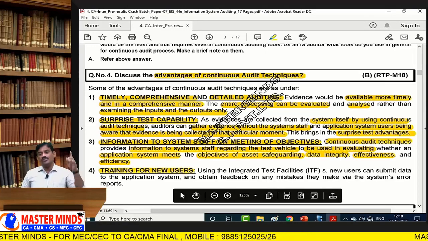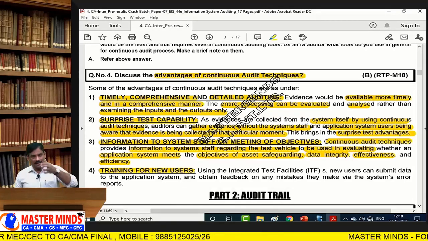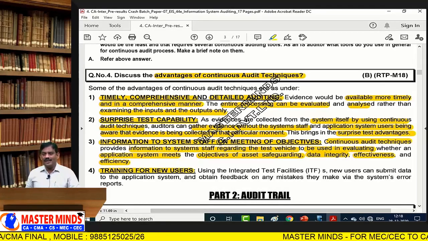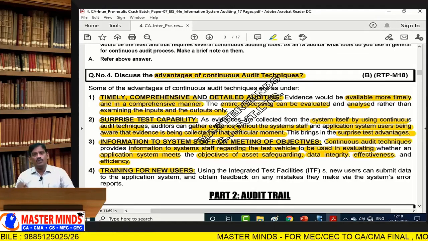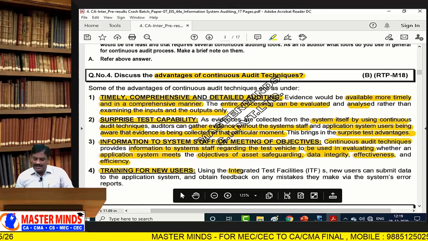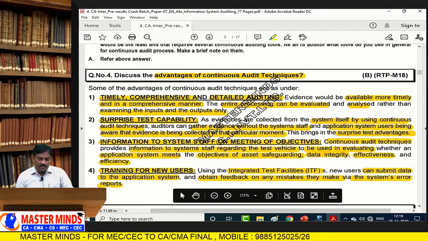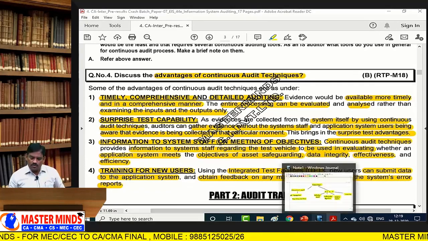Training for end users, we know that ITF. In the case of integrated test facility, we are creating a dummy entity. Initially, we apply some set of operations on the dummy entity. If the test report is good, then only we proceed to the original component. So, using integrated test facility, a new user can submit data to the application system and obtain feedback on any mistake they make via the system's error report. It acts like a training element for a new category of users.